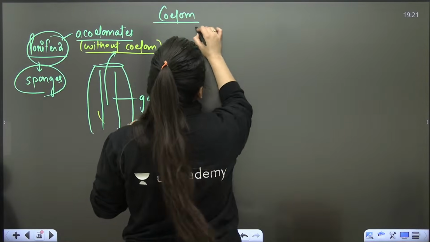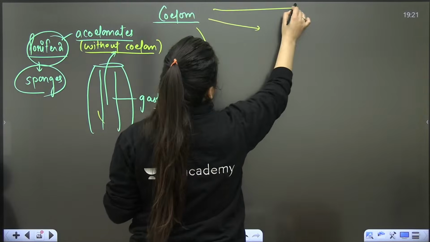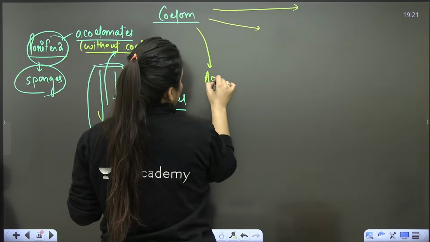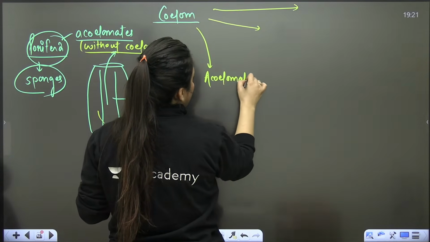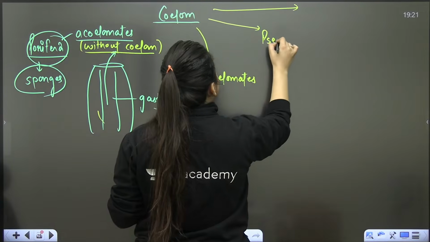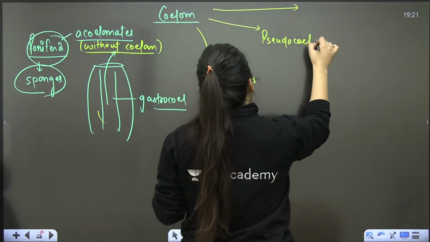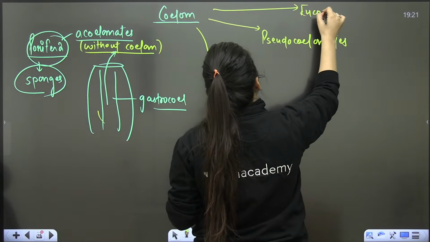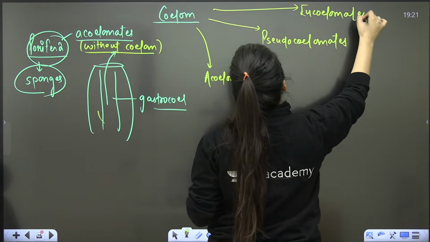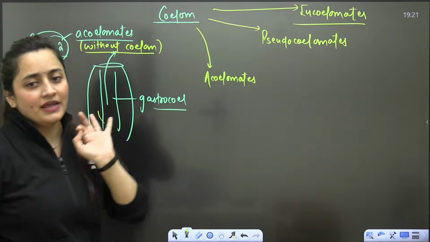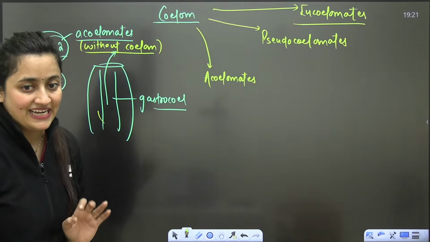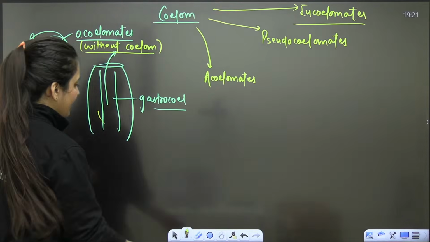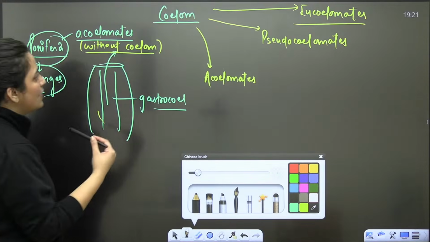Under this topic, what we need to discuss: we will talk about the acoelomates, we will talk about the pseudocoelomates, and we will talk about the true coelomates, that is your eucoelomates. These are the three things that we need to discuss. Yes, you are right, coelom means body cavity. Now let's try to understand it.